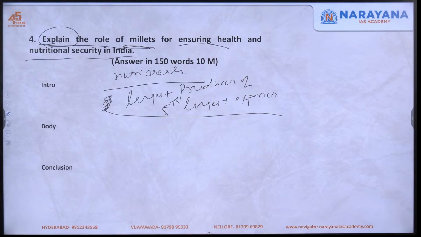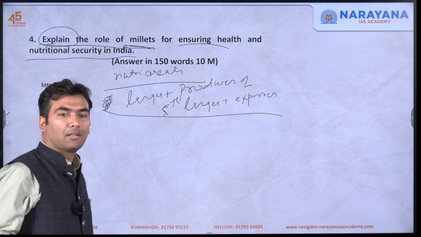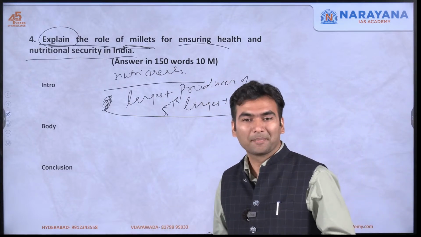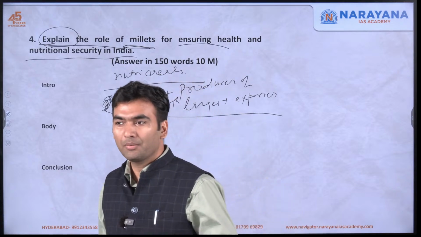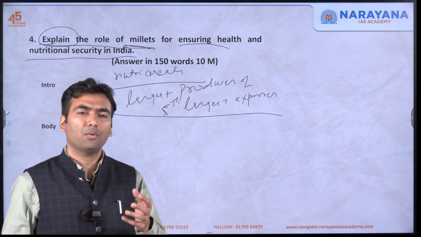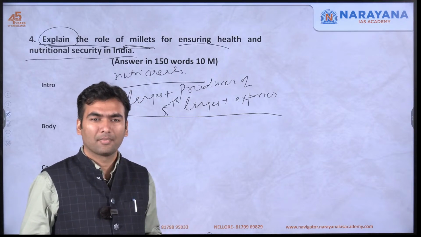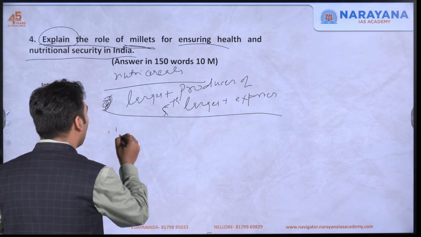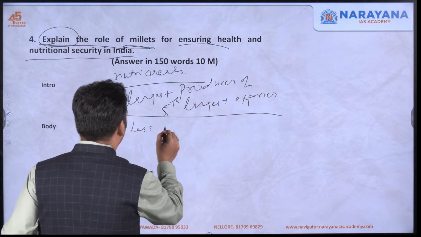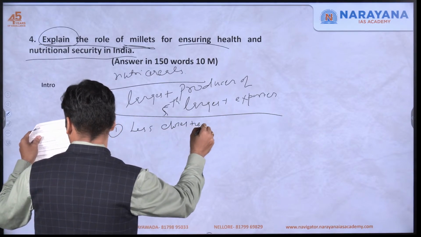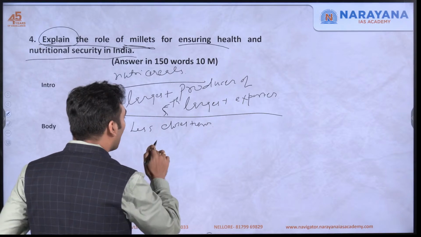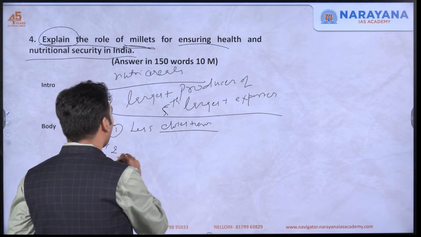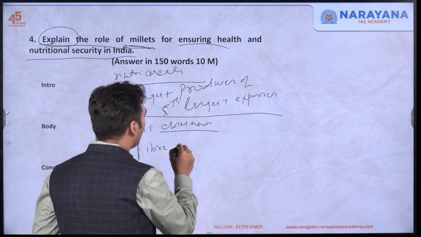These days millets have become a fad. We are eating oats a lot. Why are we eating oats? Because we want to reduce our cholesterol. So from practical experience, you can write this answer. First you will say that it inherently has less cholesterol. In fact, it is not only low in cholesterol, but it also has more fiber. It is a fiber-rich food.